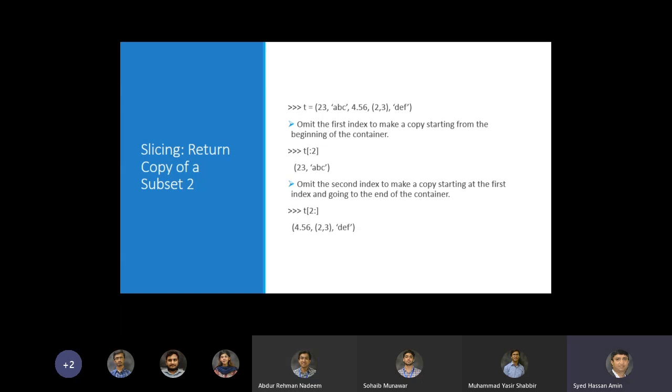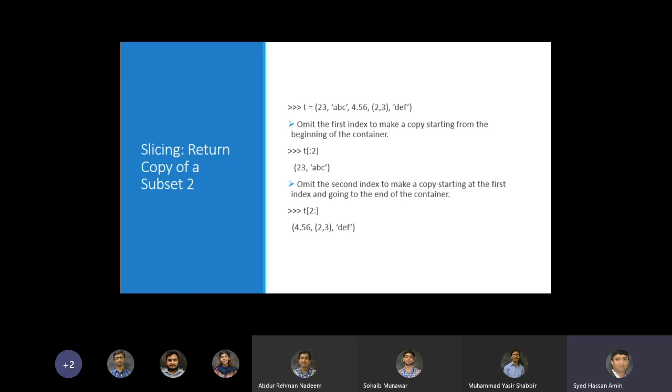We were studying, or trying to understand, slicing of sequence types. Once again we have a tuple and we want slicing in different ways. For example, sometimes your requirement is to get the elements from the start up to the second index. So we say :2, and we get the first 2 elements; the element at index 2 is omitted.